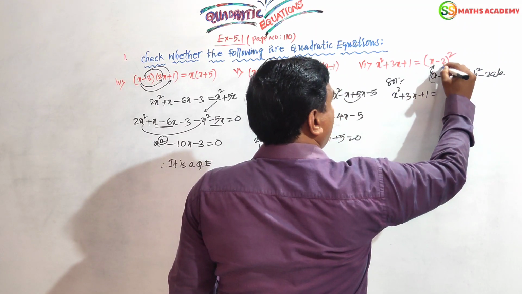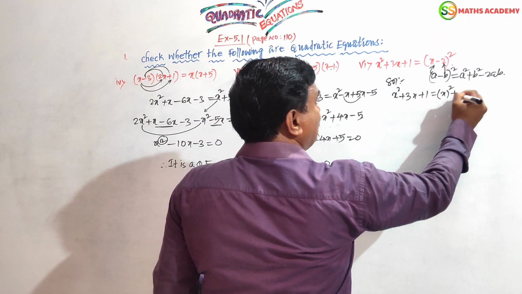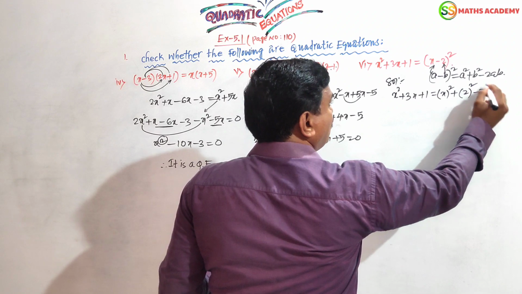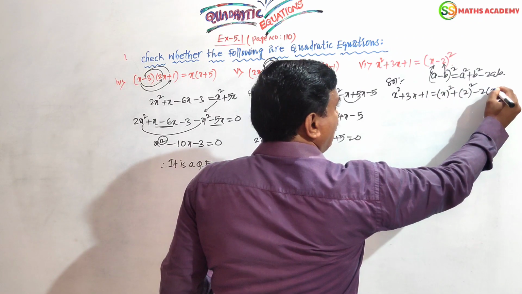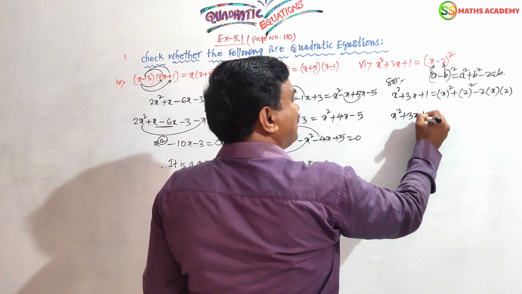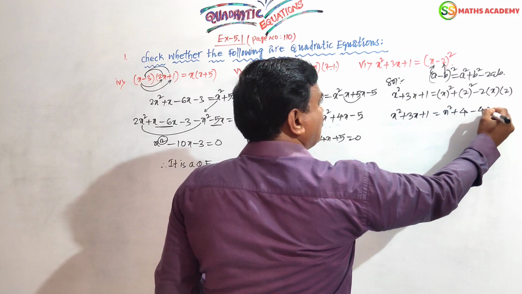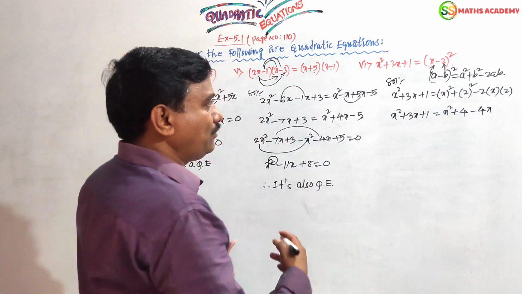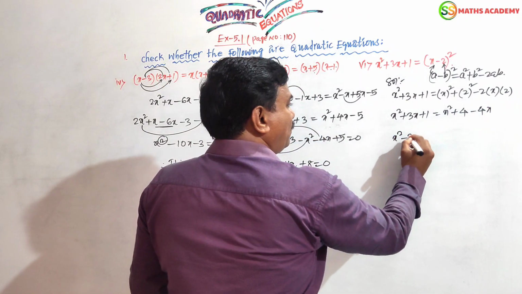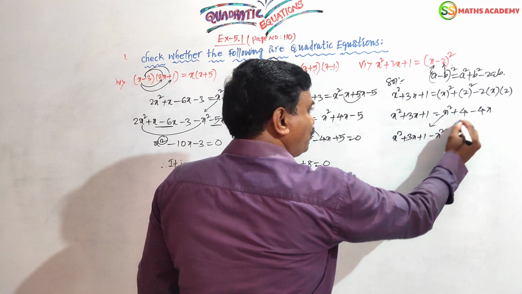Here a will be x, b will be 2. Instead of a you can write x. Instead of b you can write 2. Yes, b square is 2 square. a into b is 2, friends. x square plus 4 minus 4x. Clear? All the times you have to write x square plus 3x plus 1 as it is. This will come to the left side, so their signs change.